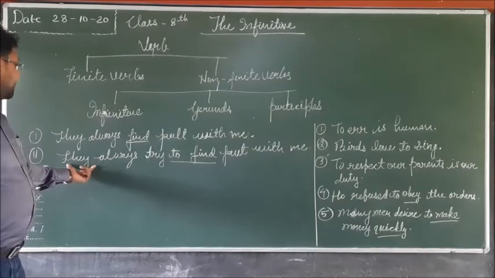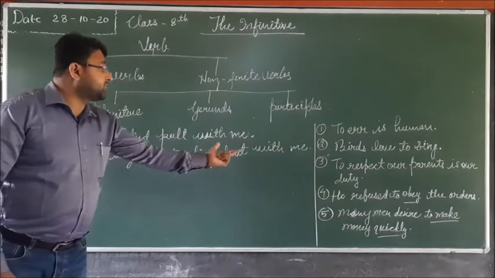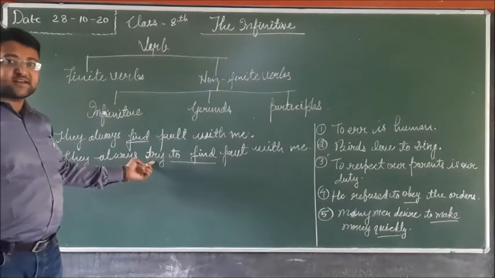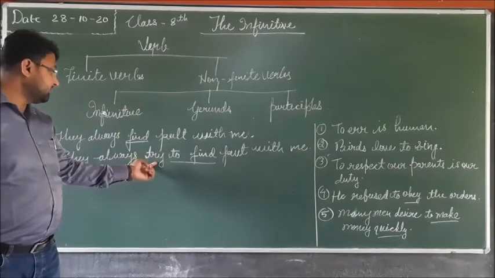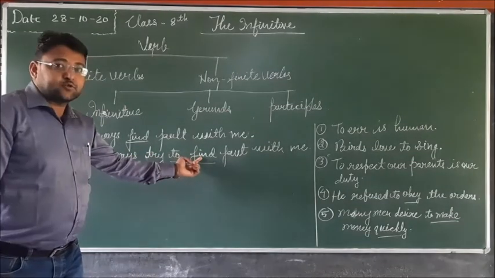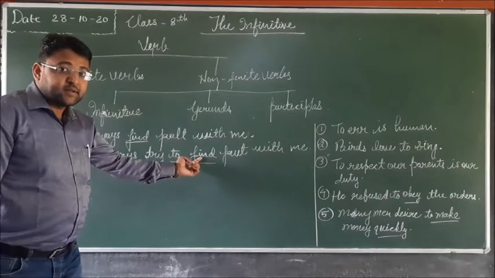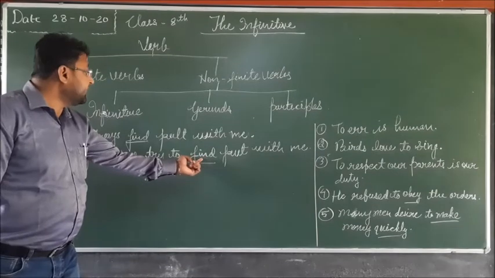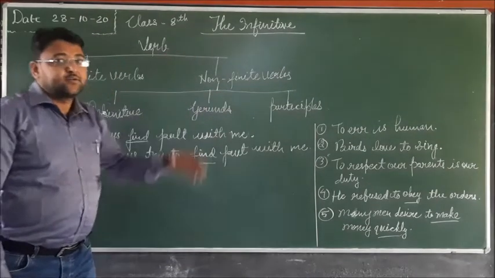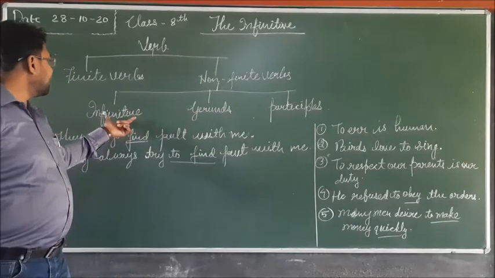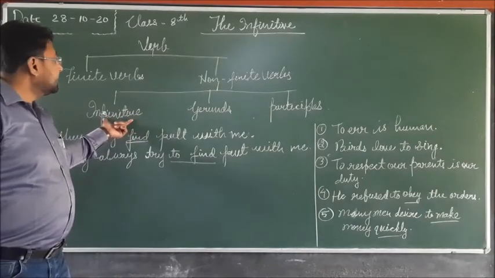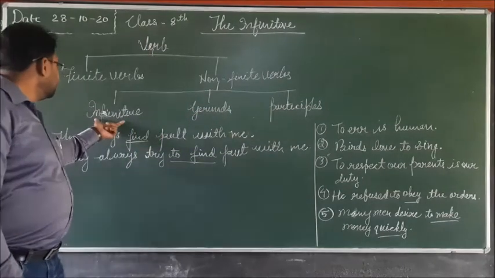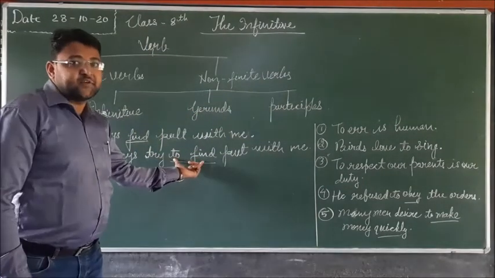In the second example, they always try to find fault with me. Here they is the subject, always try, and try is the main verb, so it is a finite verb. And to find is an infinitive, non-finite. Non-finite verbs are of three types: infinitive, gerund and participle. So here, to find is an infinitive.